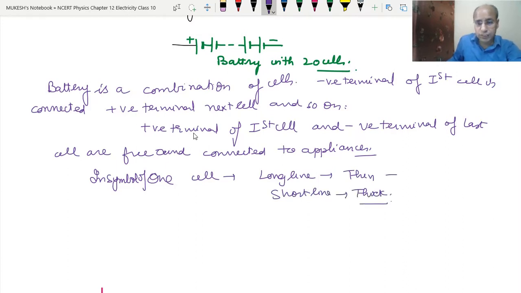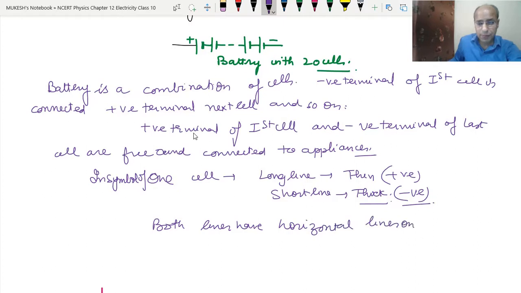This is the positive terminal and this is the negative terminal, and both lines have horizontal lines on their sides. This is how we can represent a battery with many cells. I hope this is clear to you. If it is not clear, you can write your query in the comment box.